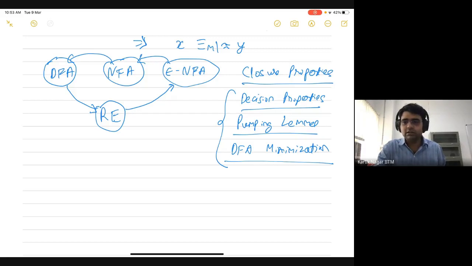Vineet is asking whether the smallest NFA will be exponentially smaller than the smallest DFA. Yeah, that is correct. In fact, we already saw an example where the DFA was exponentially larger than the NFA. But again, there can be many NFAs which accept the same language. So how do you actually get the smallest NFA? That's the focus of NFA minimization.